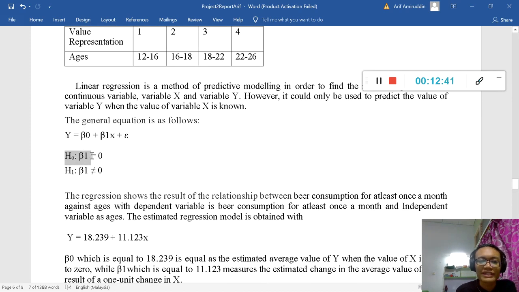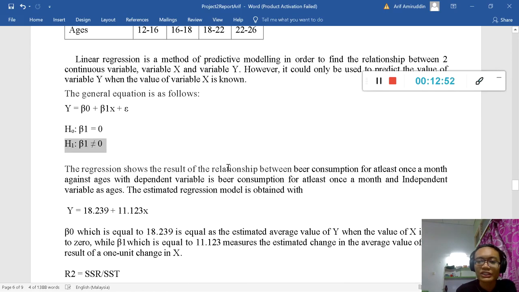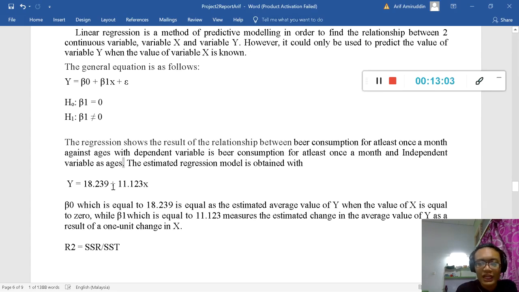Our claim, the null hypothesis, is that B1 is equal to 0, and for H1, B1 is not equal to 0. The regression shows the relationship between beer consumption at least once a month and age, where the dependent variable is beer consumption and the independent variable is age. So this is the equation that we obtain.